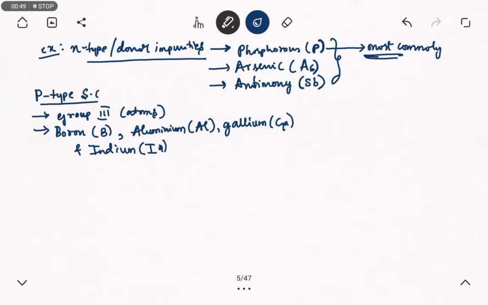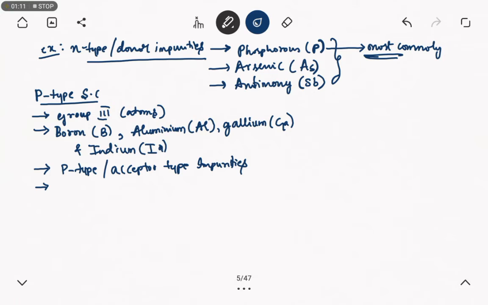These impurities are called P-type impurities or acceptor type impurities. N-type are called donor impurities, and P-type are called acceptor impurities.